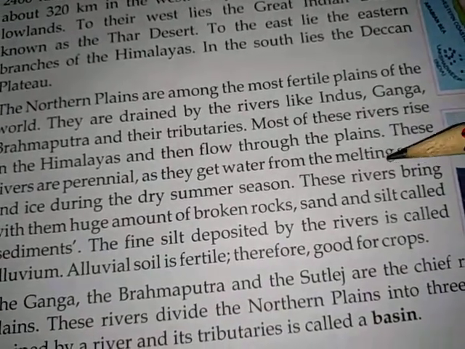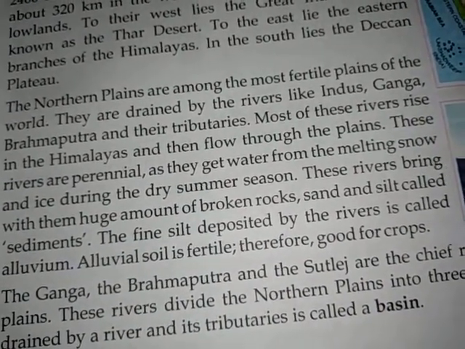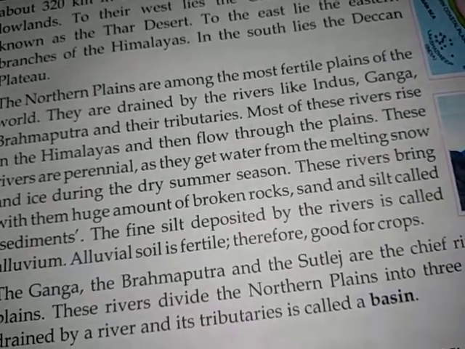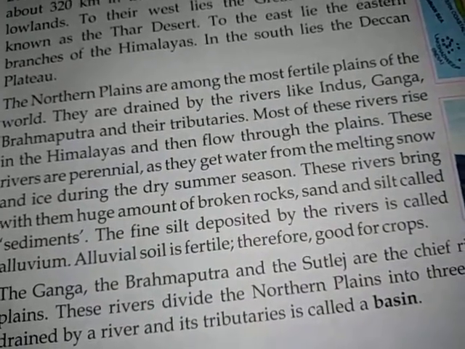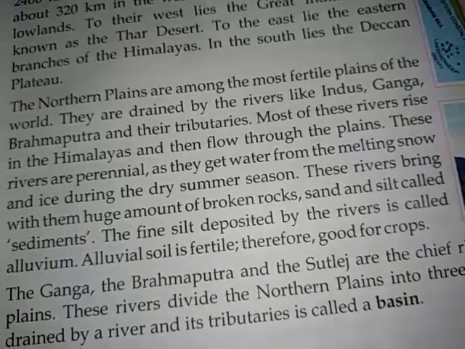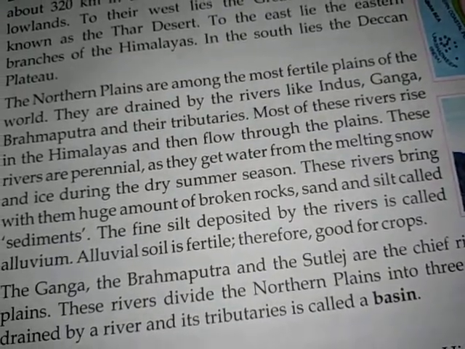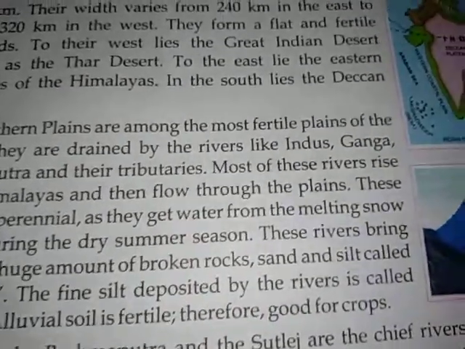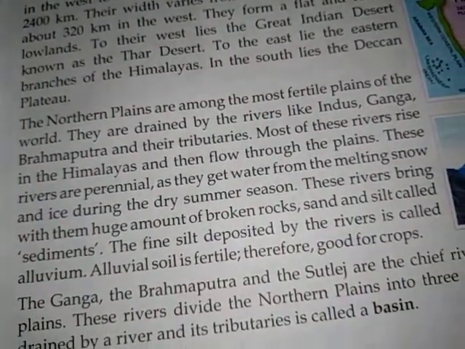And these rivers also bring huge amounts of broken rocks, sand and silt, which are called sediments, and these sediments make the soil more fertile. And the soil which is present in the northern plains is known as alluvial soil, which is good for crops.